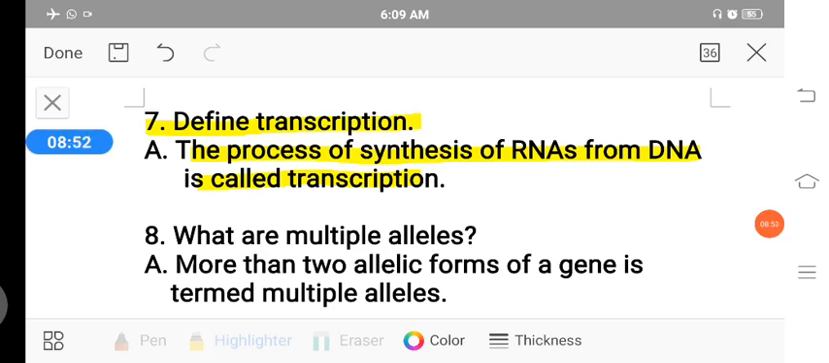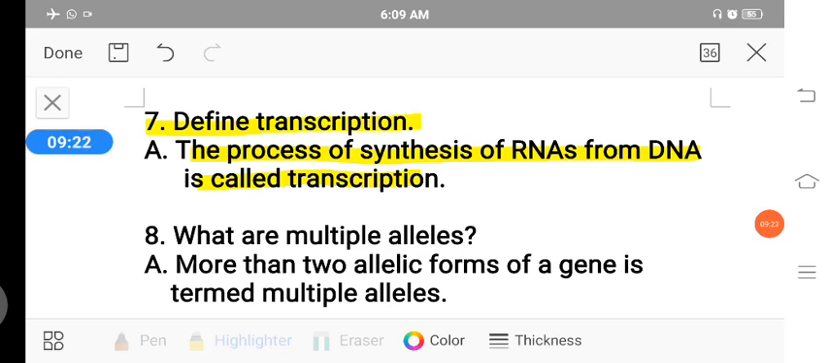In opposite to that, there is a process called reverse transcription, which means the process in which the RNA is able to synthesize the DNA. It is called reverse transcription. This occurs in the HIV virus, in AIDS patients.